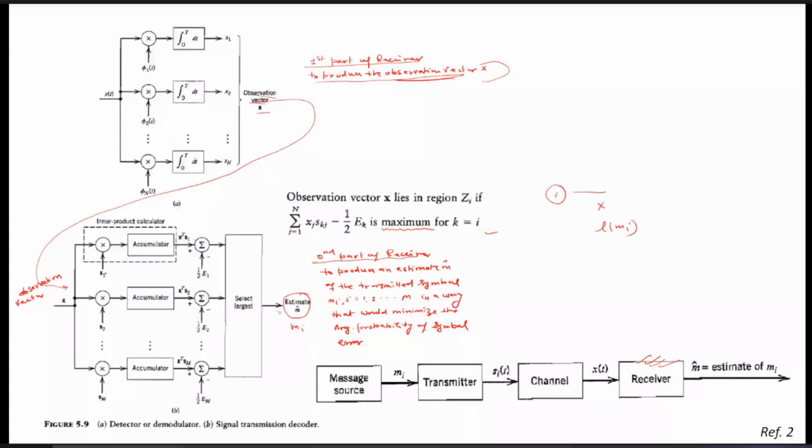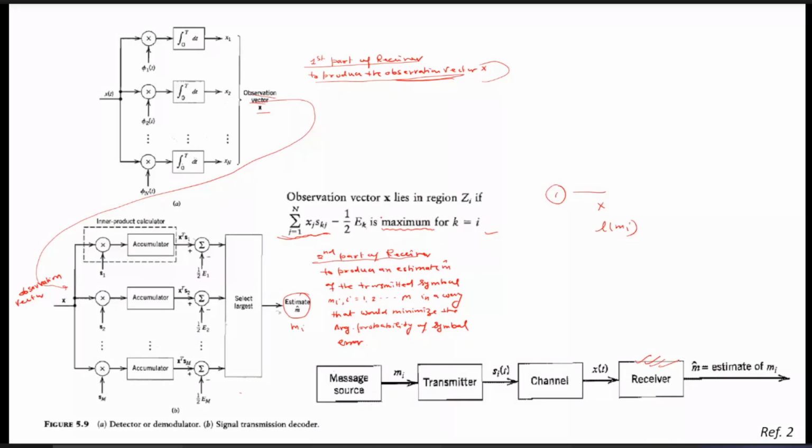It means that the output of this one is nothing but the transpose of this xt with the si. It will give nothing but this one. And then from this, half of the energy Ek corresponding to that message signal is subtracted, and it is nothing but this signal. Now it is computed for the message signals M1, M2, M3, Mi, Mj. Then all are compared, and the largest value is selected because we have to find the maximum.